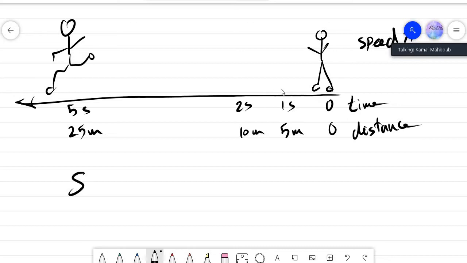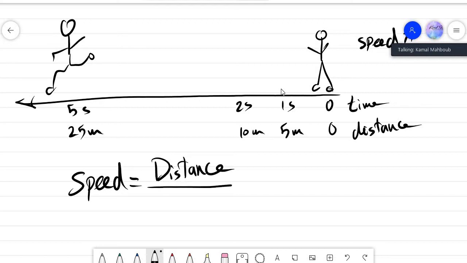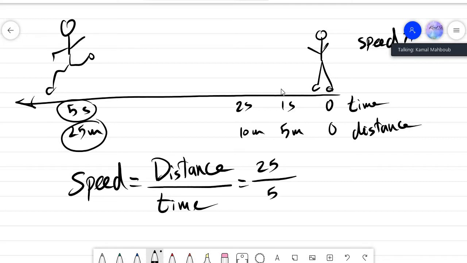Speed equals distance divided by time. Suppose that we divide 25 divided by 5. 25 divided by 5 equals 5.